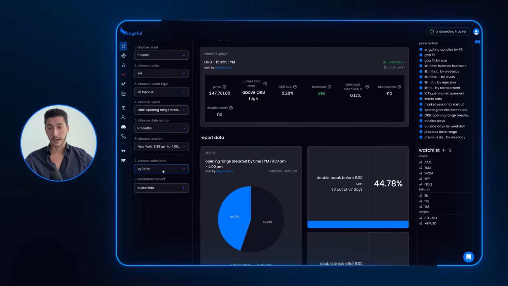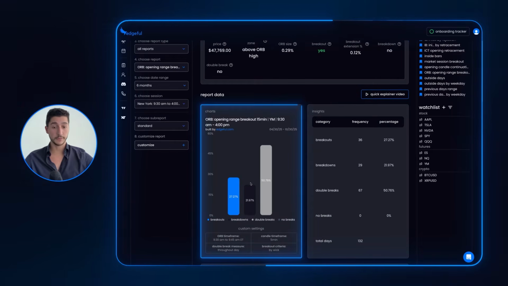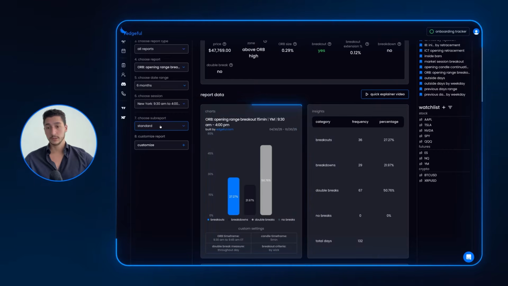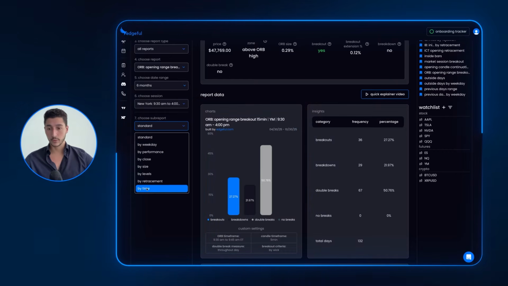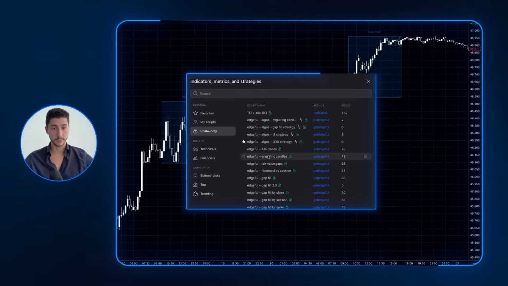So right now I will go to the standard ORB report. What you can see is that roughly 50% of the time price will single break, and then 50% of the time price will double break. So that's really important to know for the ORB by time report. And I'm going to go over here.